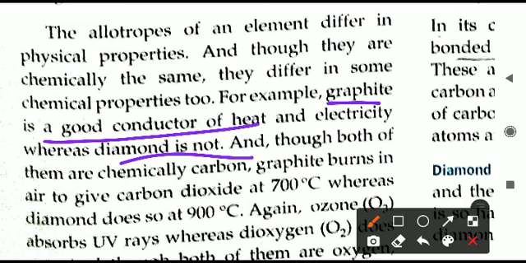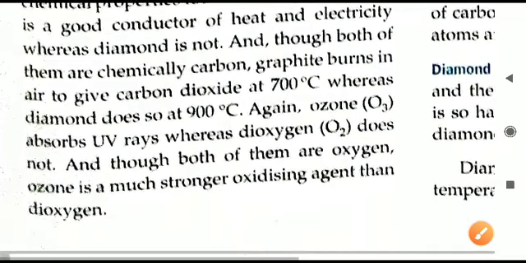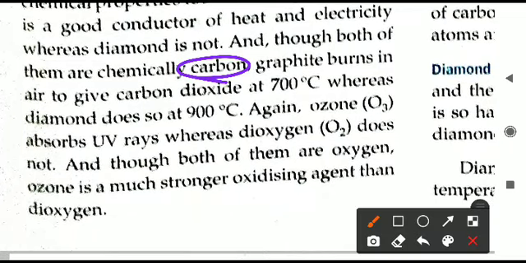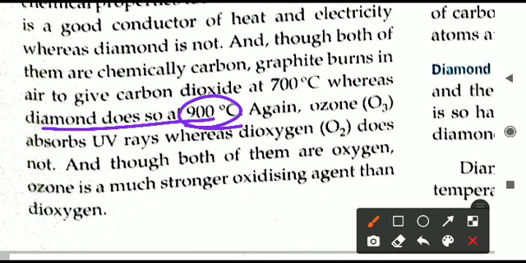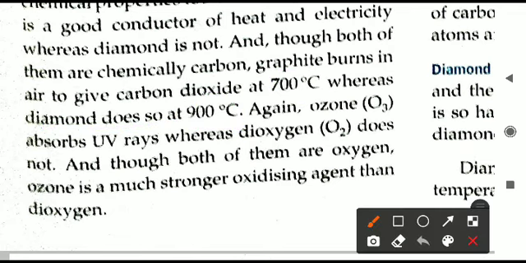Diamond is an insulator, it does not conduct heat and electricity, whereas graphite can conduct electricity. Although both are made up of carbon, they react in different manners. Graphite can burn at 700 degrees Celsius to produce carbon dioxide, but diamond will burn at 900 degrees Celsius. So one burns at a lower temperature, another at a high temperature.